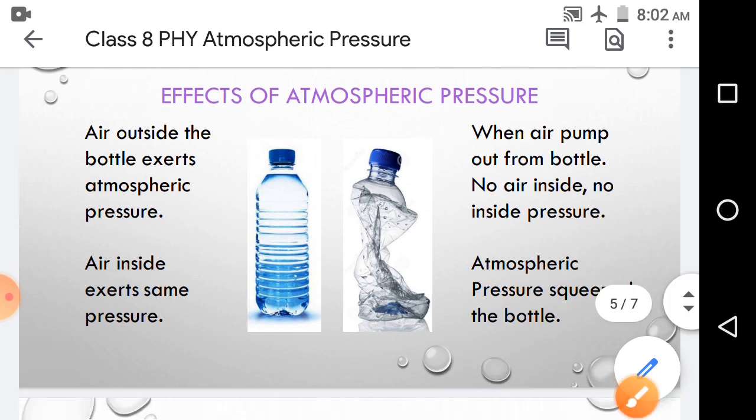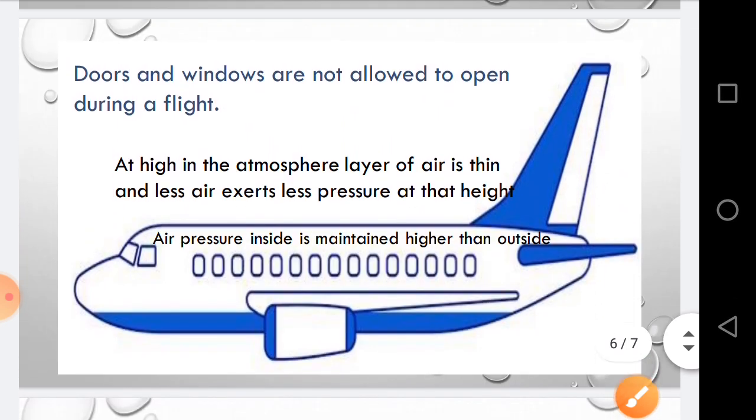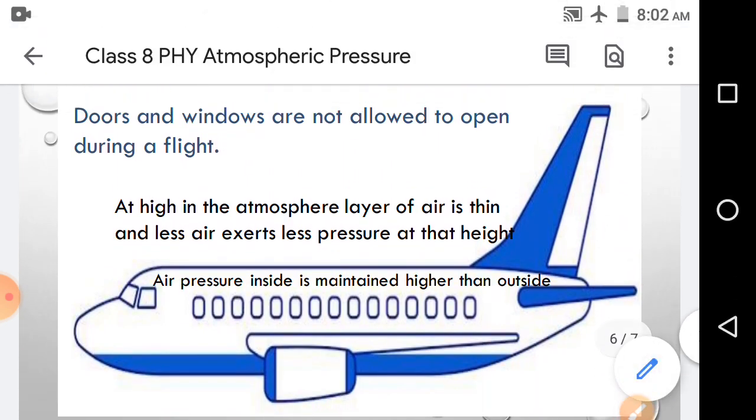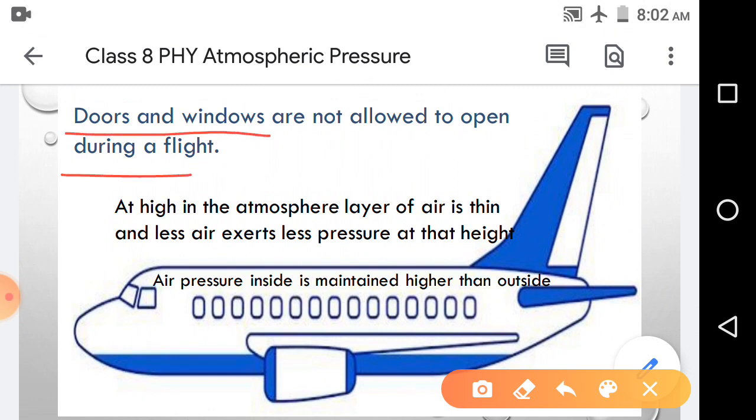Now see the second effect. Here we have an aeroplane. In your book it is given as an example. First of all, we are restricted to open the doors and windows during a flight. We are not allowed to open the doors and windows in an aeroplane during a flight. So what is the reason behind it?